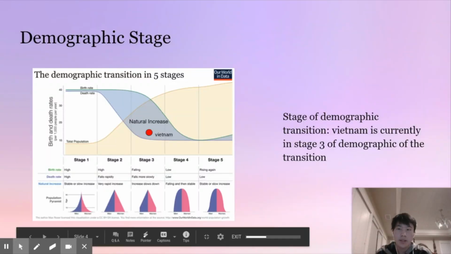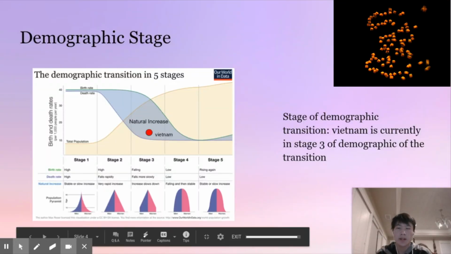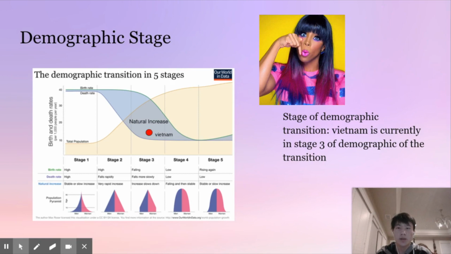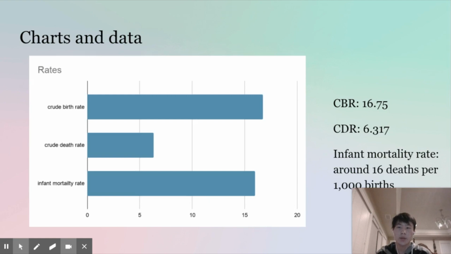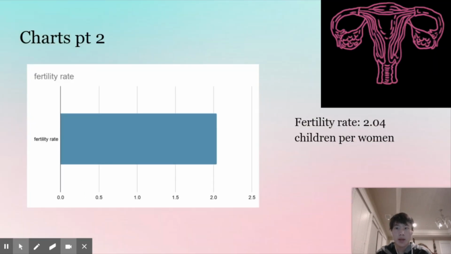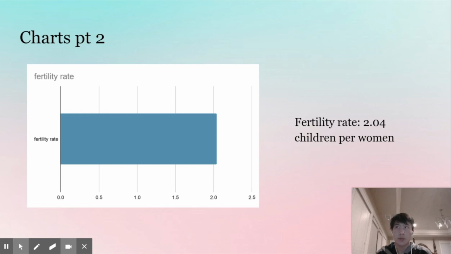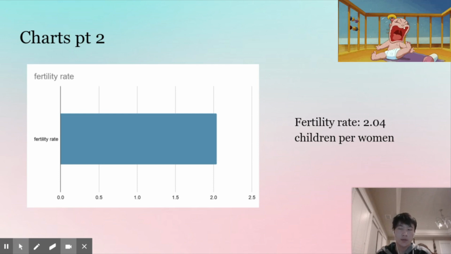As you can see, Vietnam is in stage 3 of the demographic stage, which means that the birth rate has started to decrease and the death rate is starting to plateau. As you can see in this chart, the CBR, which means crude birth rate, is around 16.75 births per 1,000 individuals. Crude death rate is 6.317 deaths per 1,000 individuals. Infant mortality rate is around 16 deaths per 1,000 births, which means that roughly 1.6% of children die when they're born. The fertility rate is 2.04 children per woman, which means that each woman usually gives birth around 2 times.